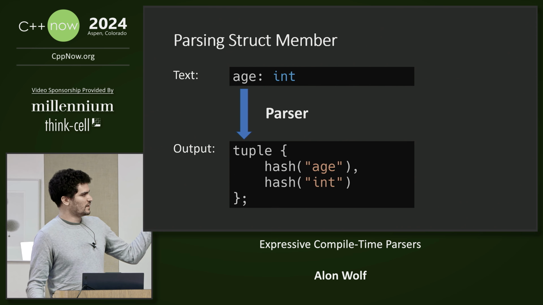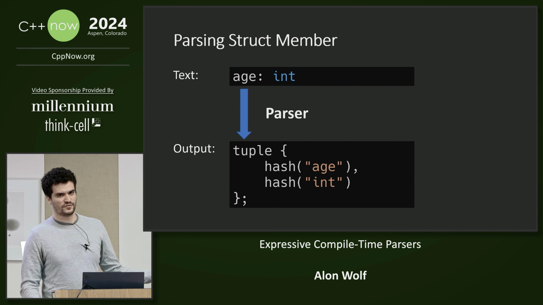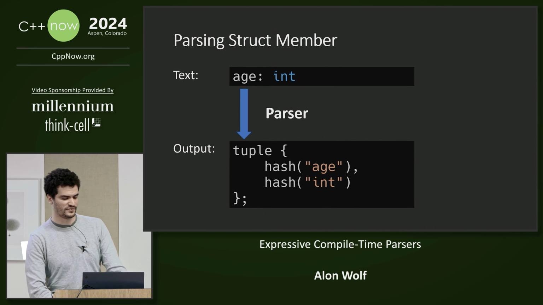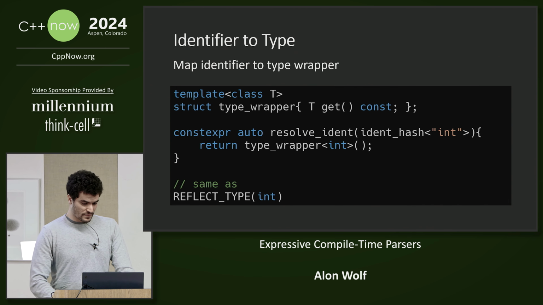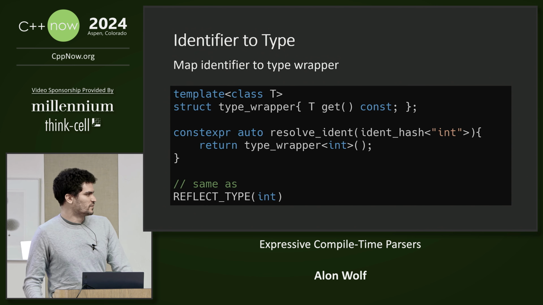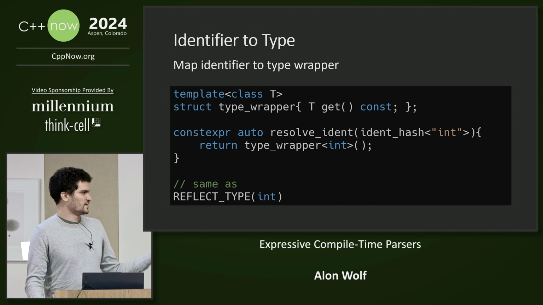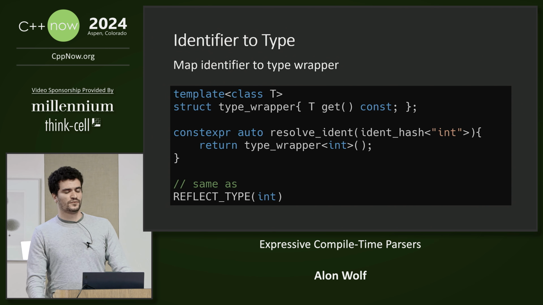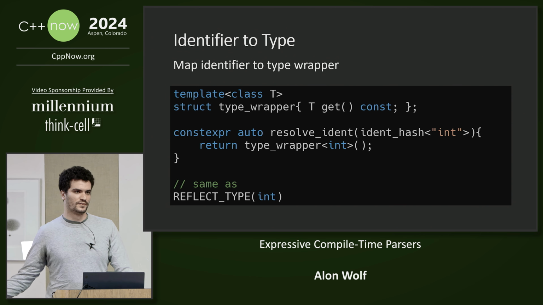And our parser will return a list of tuples where each tuple contains two values, one which is the identifier of the name and another is the identifier of the type. We can use the same resolve identifier to get a type based on an identifier, and this is done by using the helper type wrapper class, which enables us to return a type as a value.